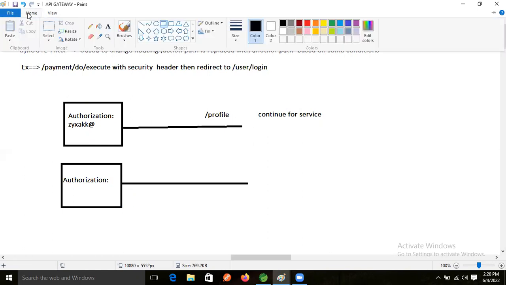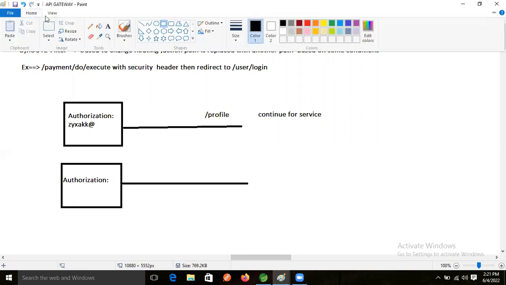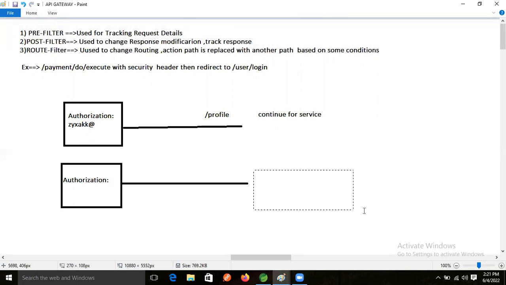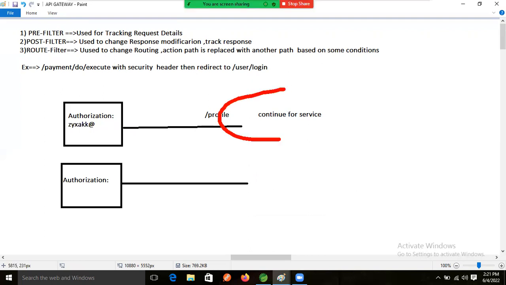Our router filter will, in the router filter only, we will specify some path, right? We will tell the router filter, hey router filter, do like this: if the authorization value is there, continue the service, right?